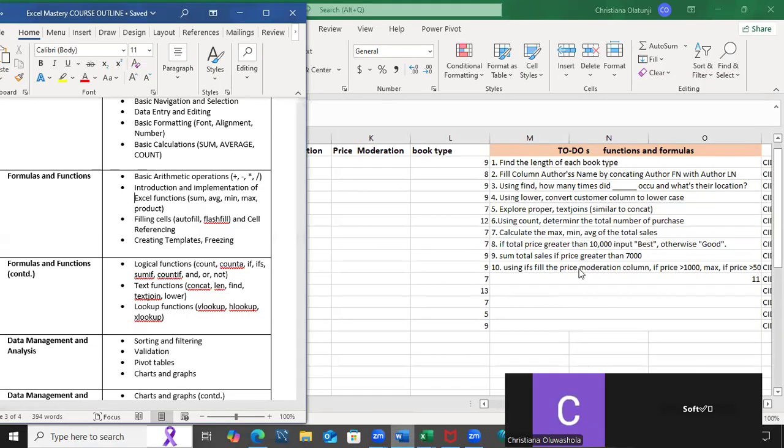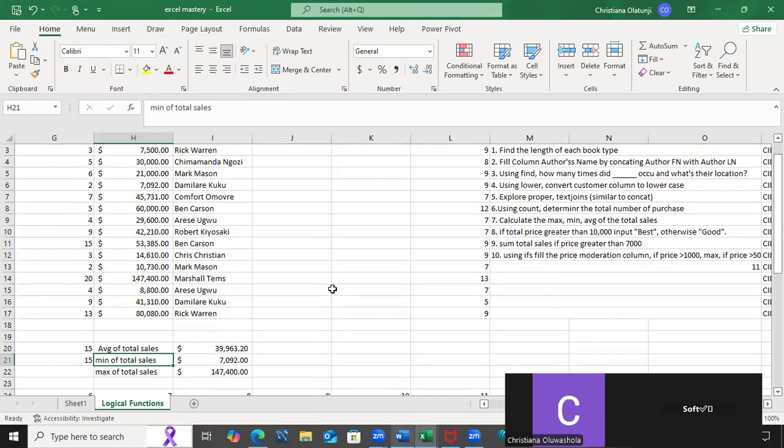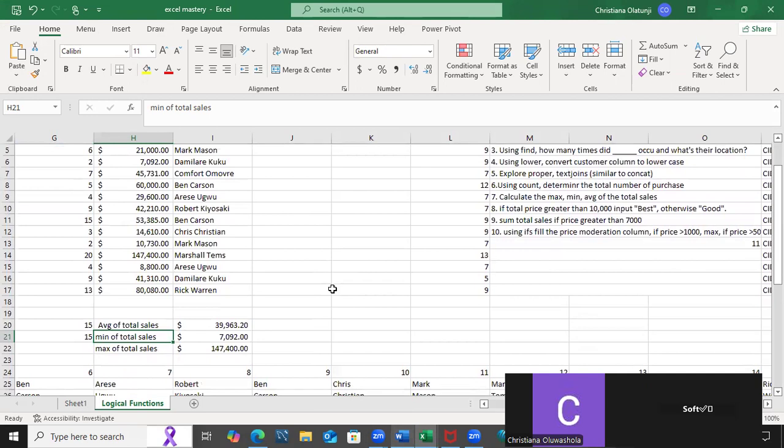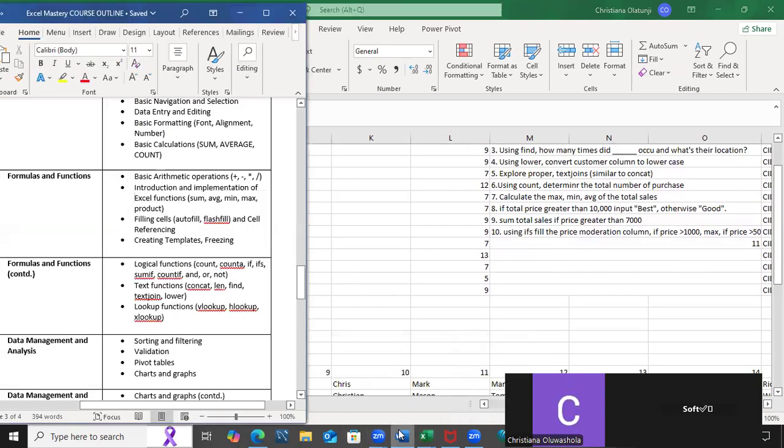Okay, so I think we stopped at minimum, maximum, and average. We're talking about the if. I remember we talked about count, and then we did a refresher: mean, max, average, product. Example.